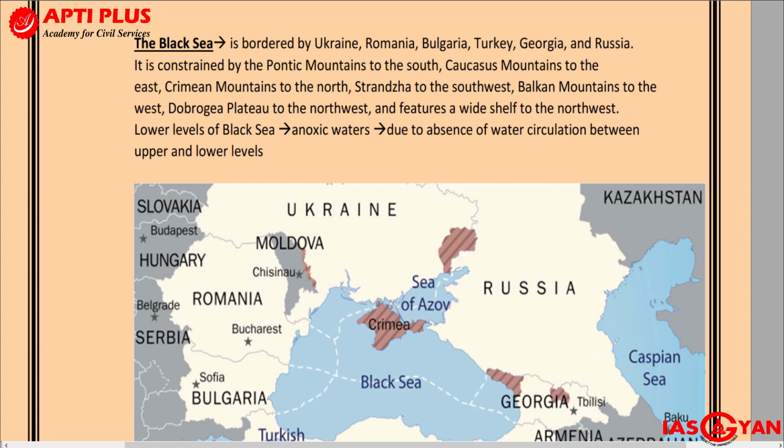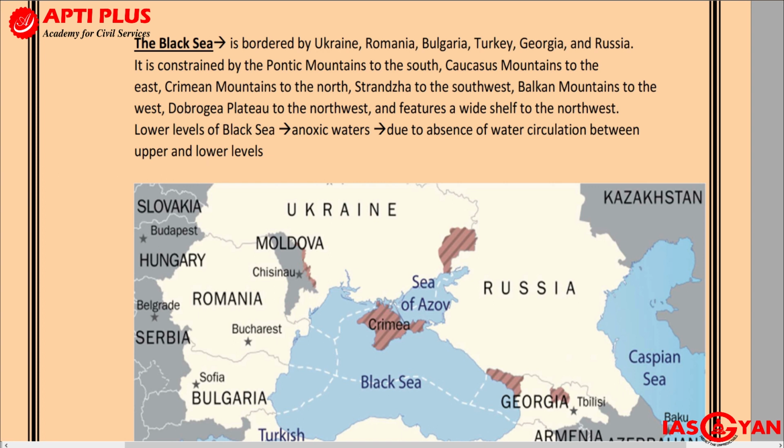For example, they will give you the random name of a particular sea or an ocean, or maybe sometimes even a large lake, especially those which have been in the news. They might ask you which are those countries which border a particular sea. They might mention the name of a sea, give you a list of countries, and ask you, out of these countries, which are the ones which share its borders or which open out to the sea.